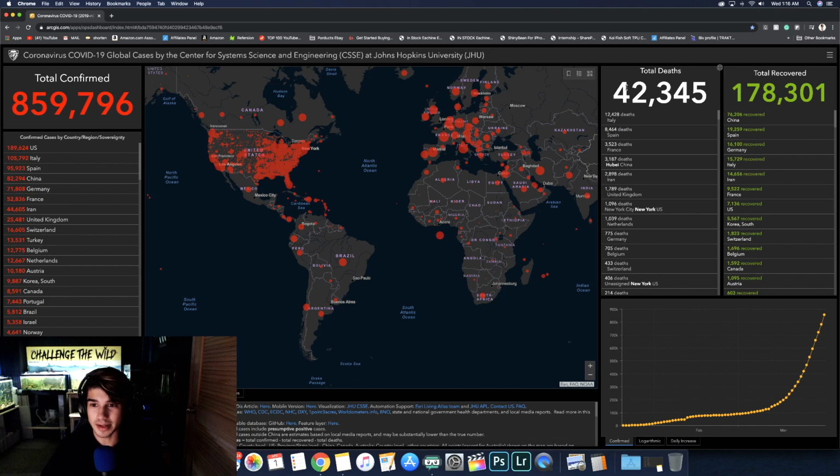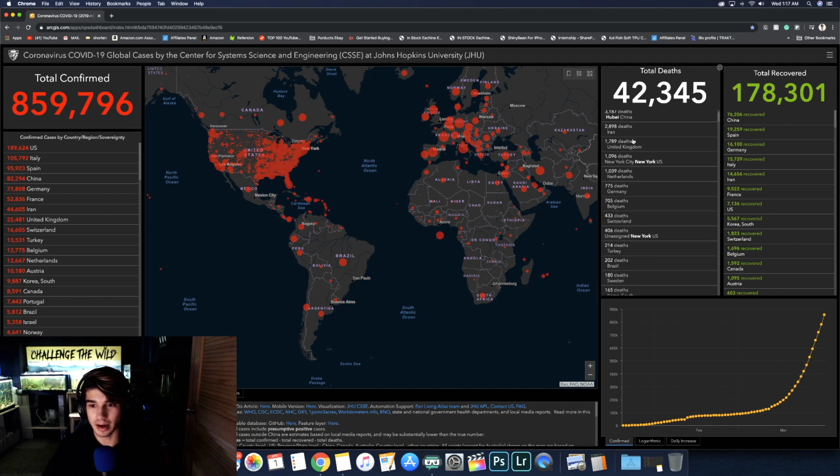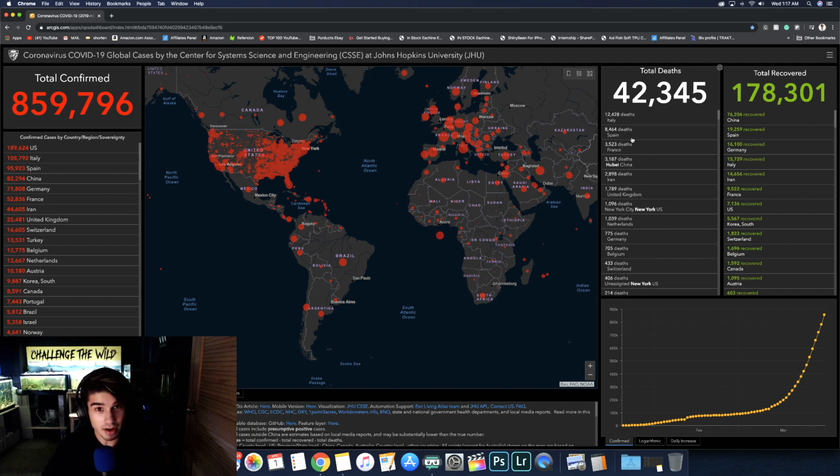And now on the right side, unfortunately, this, of course, is the total deaths that the COVID-19 virus has taken. It has it first by country, and the U.S. is a little different. It doesn't have a general U.S. statistic. It has it by state. As you can see, New York State, New York City has the most amount of deaths in the U.S., but it does show other countries by the countries. This is a very unfortunate number, but you can see by city.